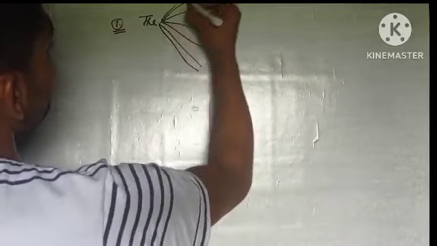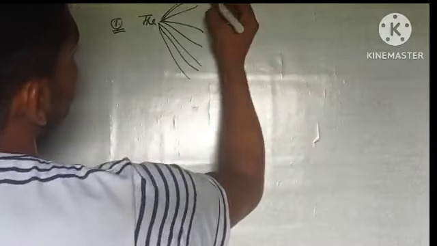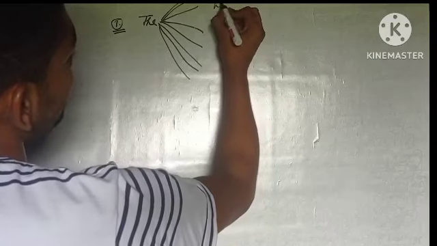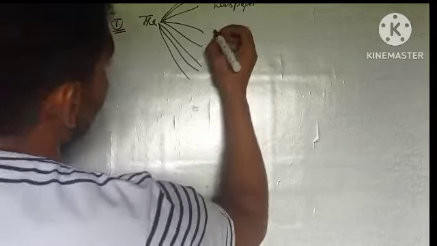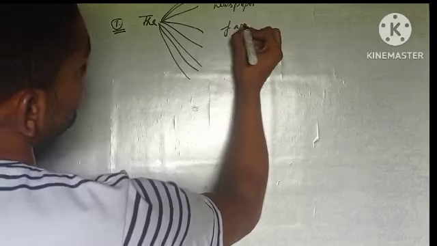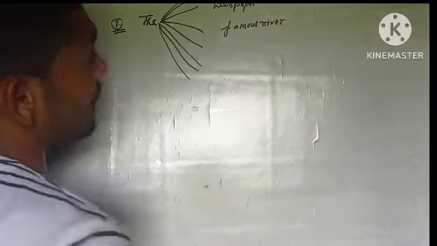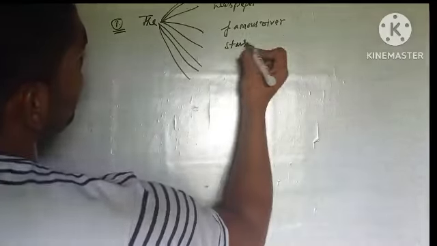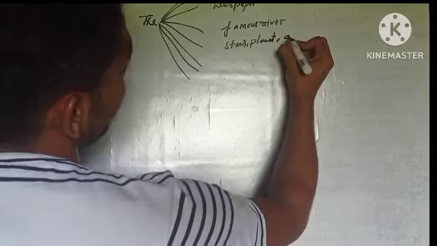Where is the used? The is used before the train, the magazines, the newspaper, and then famous rivers, and then stars, planet and galaxy as well.